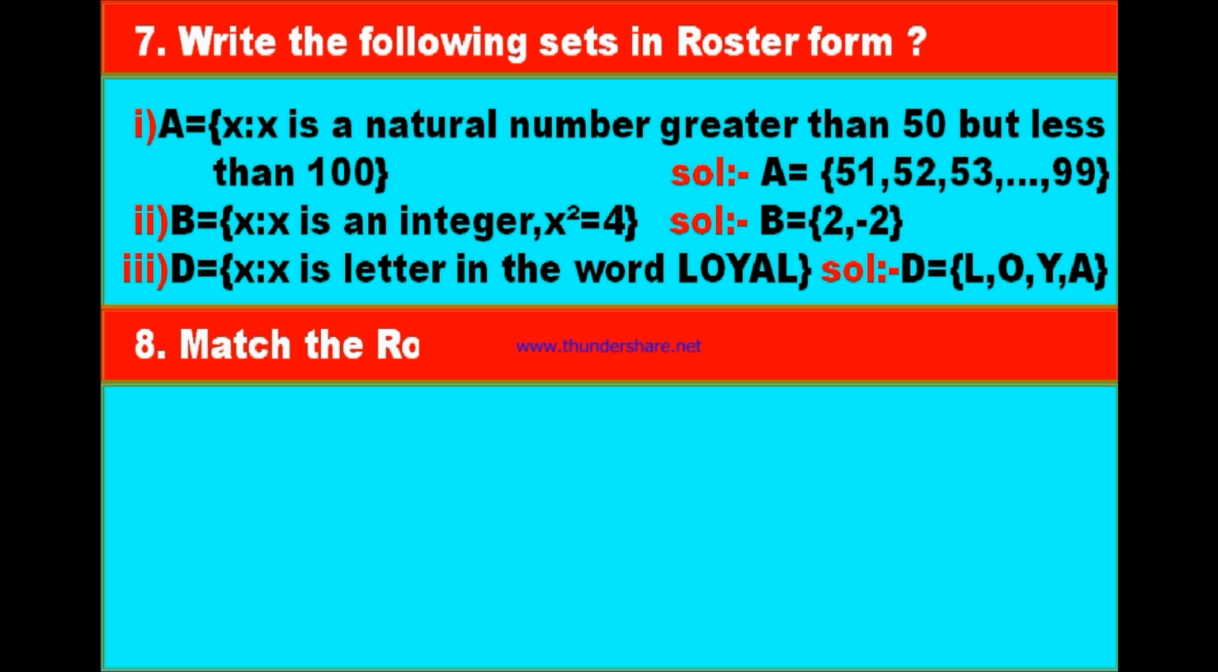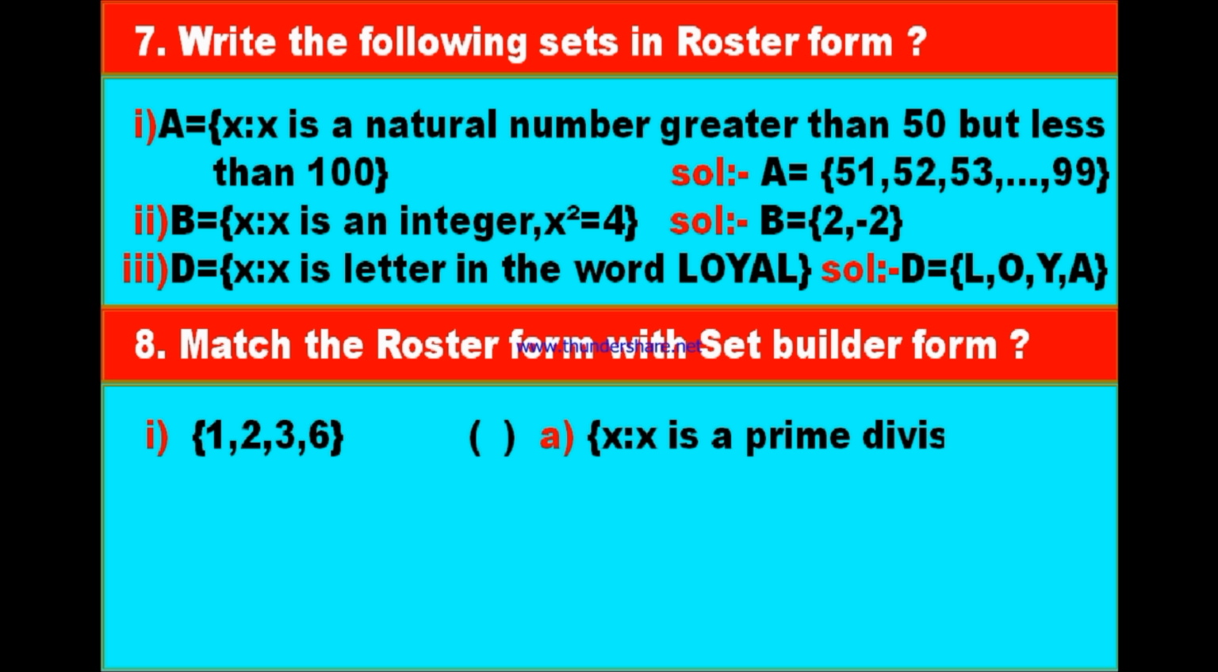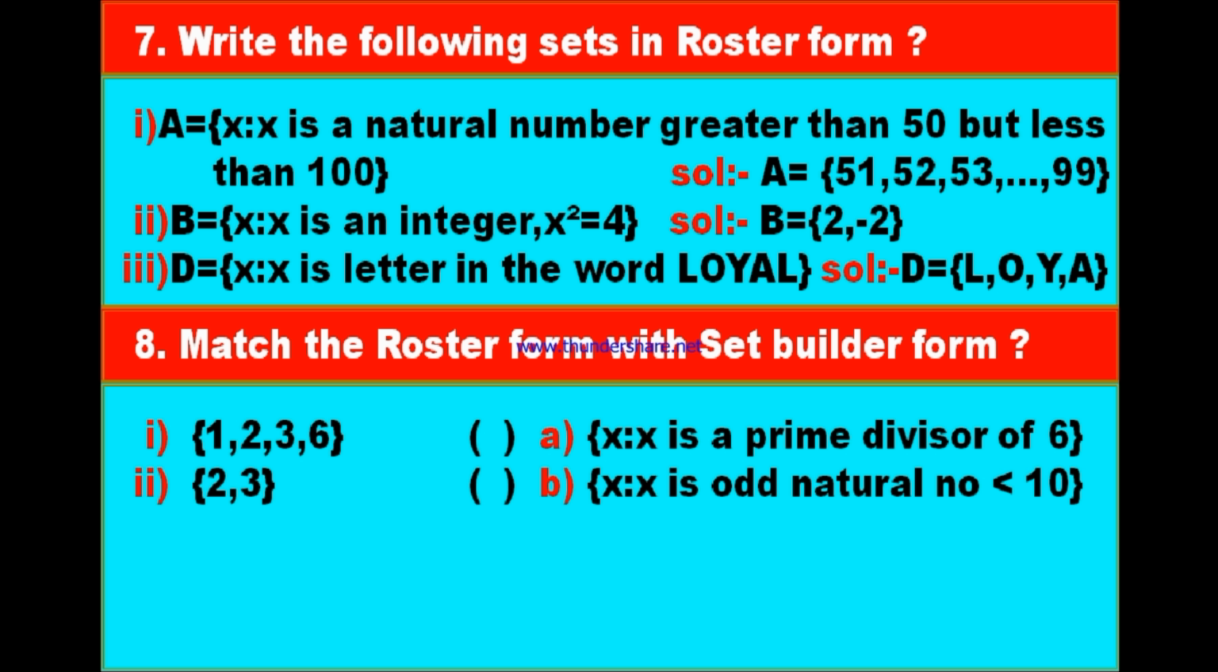Now question number 8. Match the roster form with the set builder form. I shall repeat, match the roster form with the set builder form. Here is the first bit, the set 1, 2, 3, 6. On the other side, option A, x is such that x is a prime divisor of 6. And second is the set 2, 3. And option B is x such that x is an odd natural number less than 10.